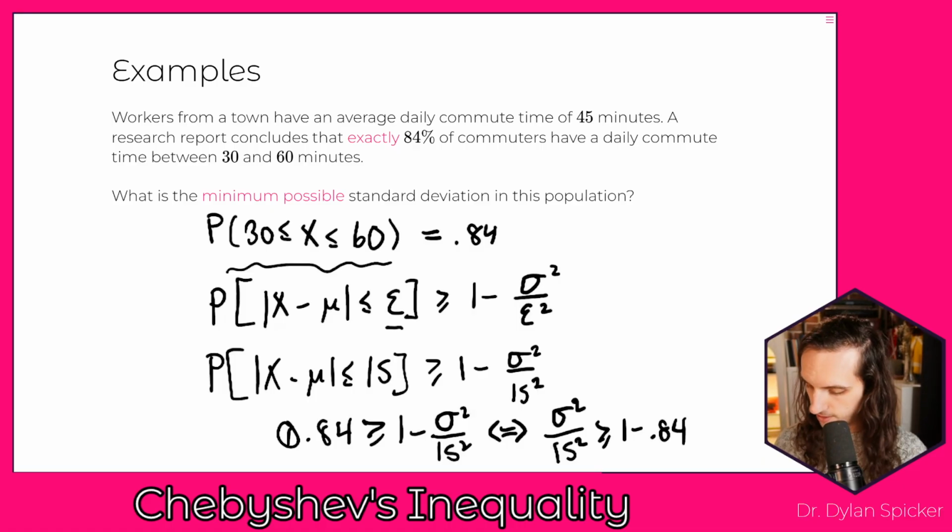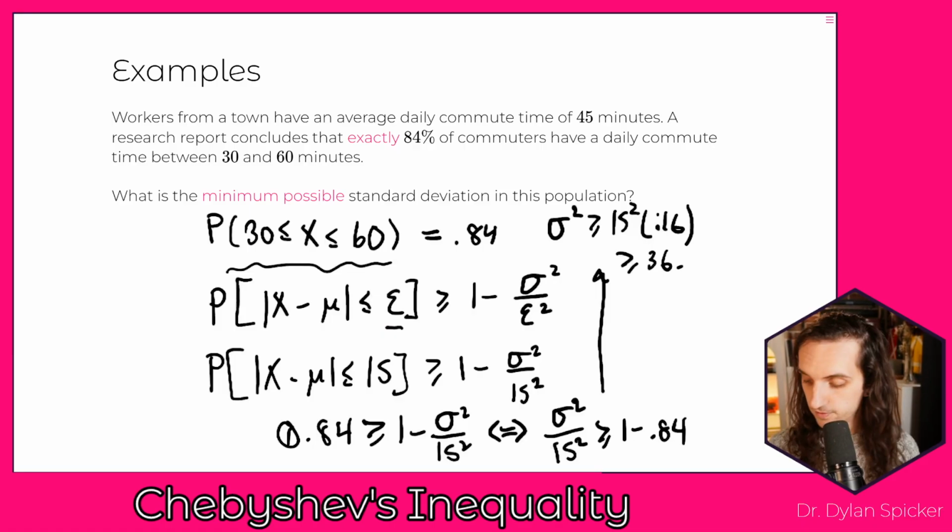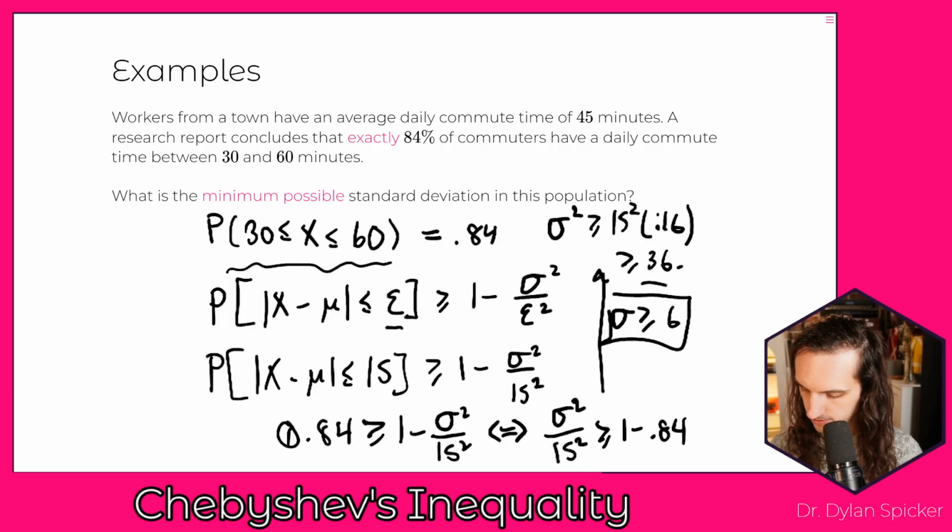Okay. And then if we rearrange this, we can say that sigma squared has to be greater than or equal to 15 squared times 1 minus 0.84, which is 0.16, which gives greater than or equal to 36. Okay, so our variance has to be at least 36, and so that would mean that our standard deviation has to be greater than or equal to 6.